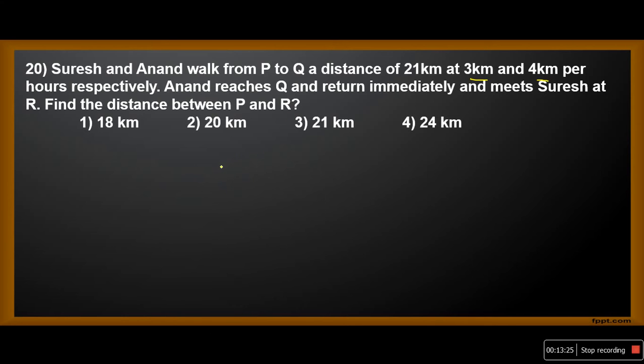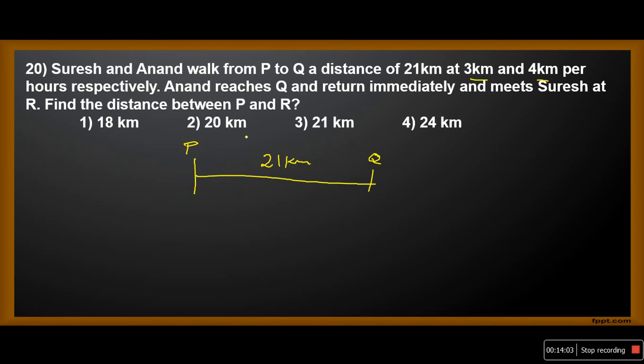Now here see what is given here. The distance between P and Q. What is the distance between P and Q given? The distance between P and Q is 21 kilometers. Okay, Suresh is traveling at a speed of 3 km per hour and Anand is traveling at a speed of 4 km per hour respectively. Now Anand reaches Q and returns immediately and meets Suresh at R. The distance between P and R is. This is a very logical question. Listen carefully.